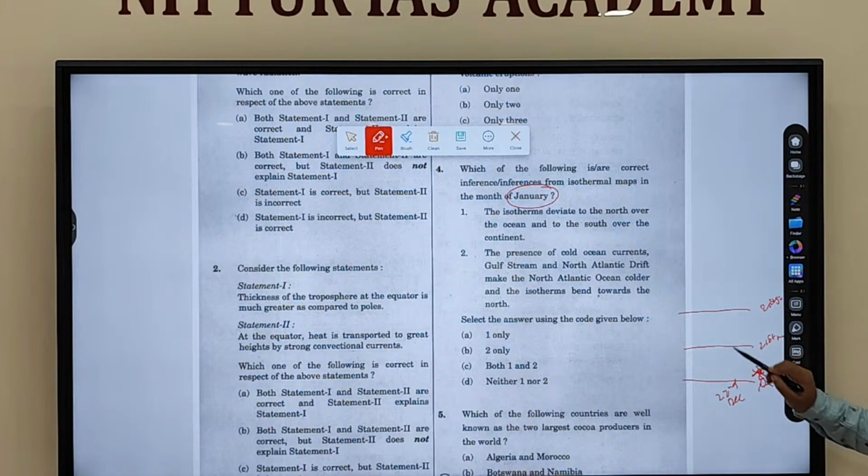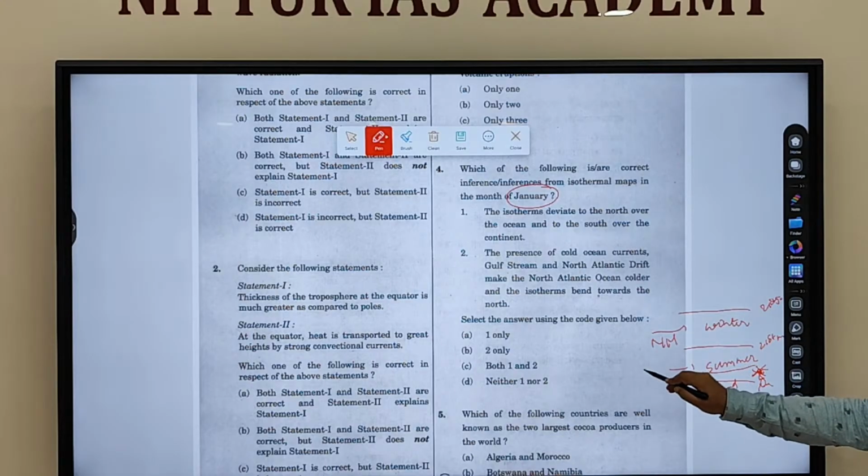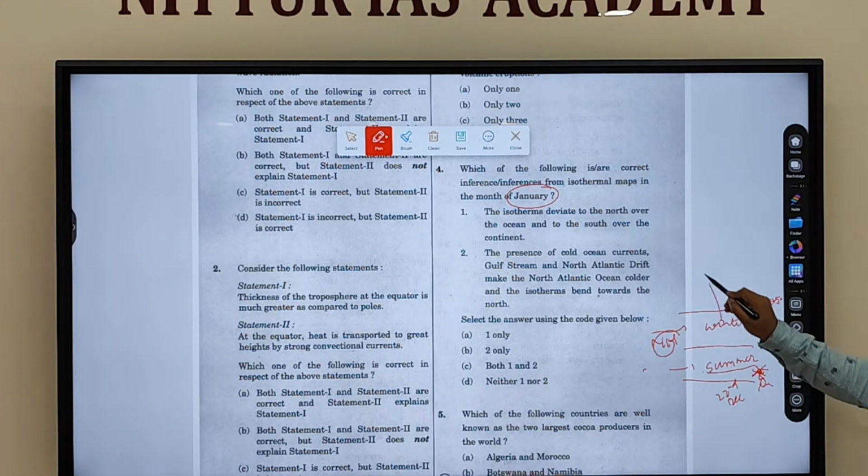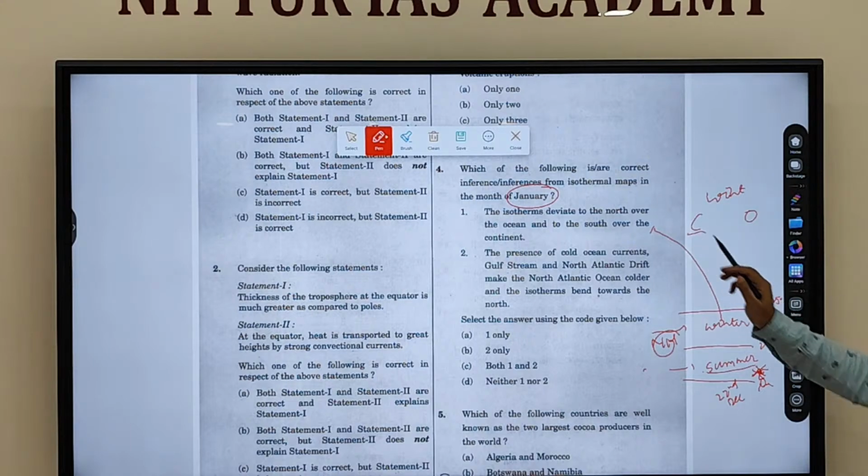Fine. So when sun position is here, what will the northern hemisphere face? Winter condition. What will the southern hemisphere face? Summer condition. Now see, in winter, what we have written: where do you see the isotherm, north or south over continent?